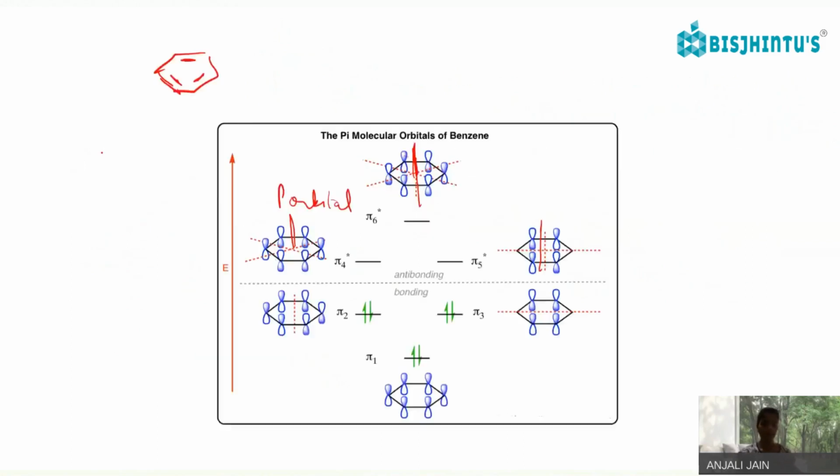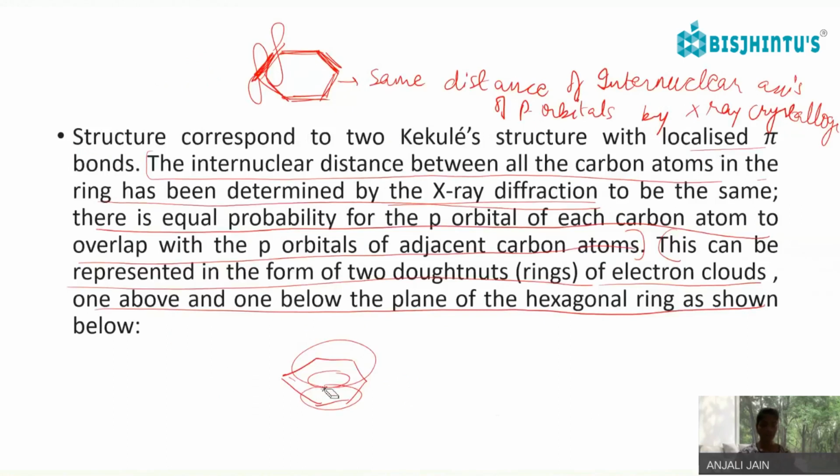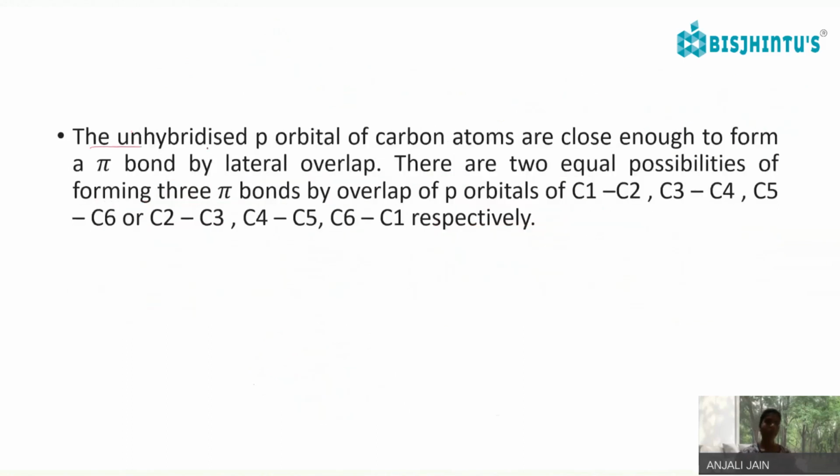So like I have mentioned here, this can be the donut structure, one below and one above the benzene. So the unhybridized p orbitals of carbon atoms are close enough to form a pi bond by lateral overlapping.